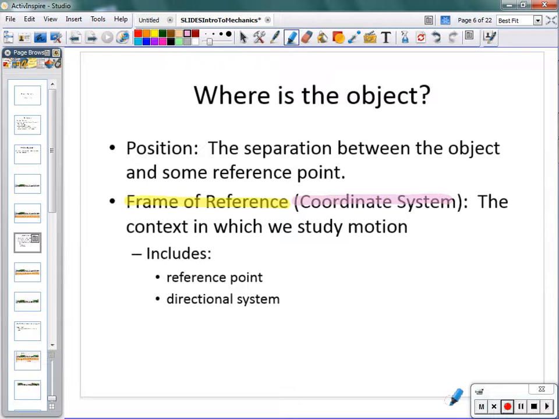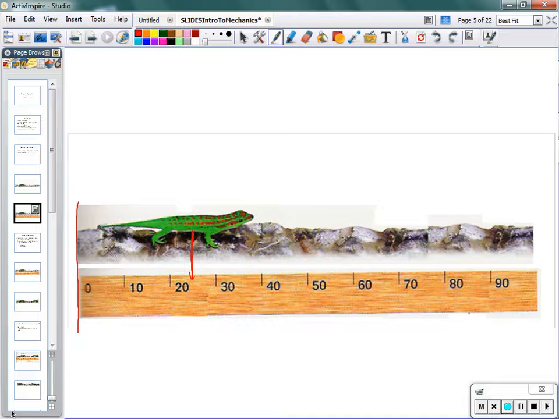Those two terms are interchangeable. They mean the same thing. And as you can see, the definition of frame of reference is the context in which we study motion. And when we look at further describing the frame of reference, we need two things: a reference point and a directional system. So going back to the picture of our lizard sitting on a rock, by laying the ruler lined up with the far left edge of the rock, we have made this our reference point.